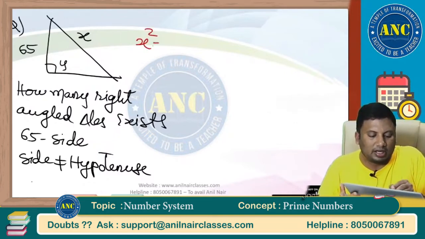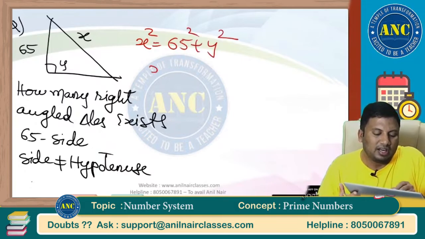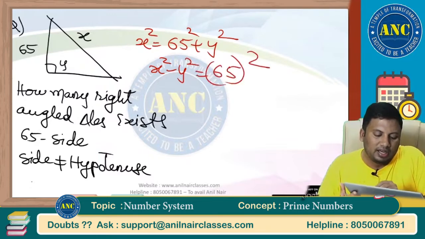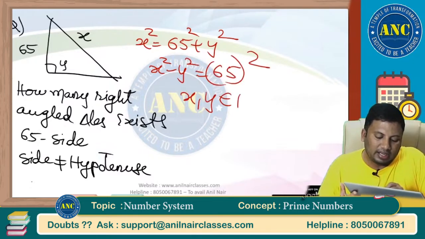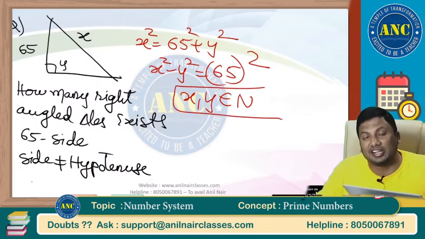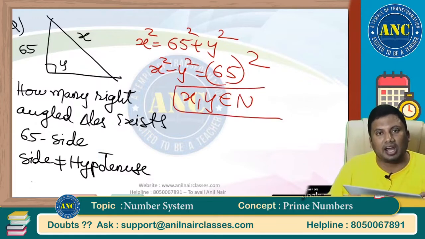These are nothing but x square equals 65 square plus y square, so x square minus y square equals 65 square. Because it is a side, it cannot take a negative value. That is the reason I took x and y as natural numbers.